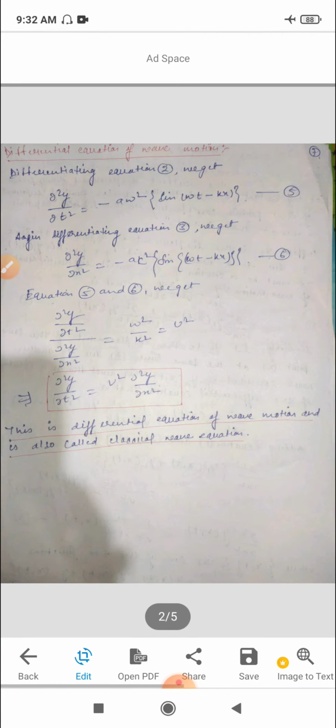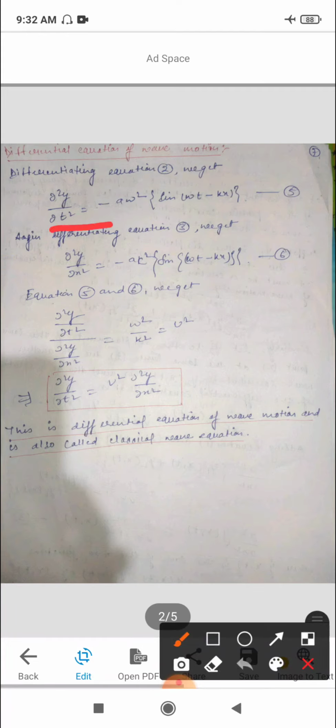Again differentiating equation second, we get ∂²y/∂t² equal to −aω² sin(ωt − kx). Again differentiating equation third, we get ∂²y/∂x² equal to −ak² sin(ωt − kx).